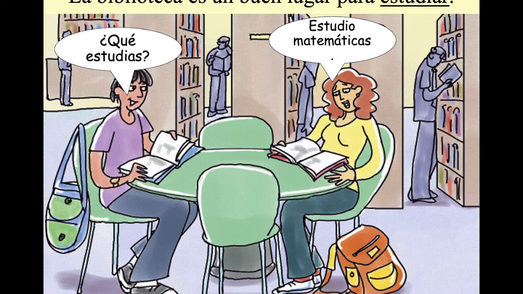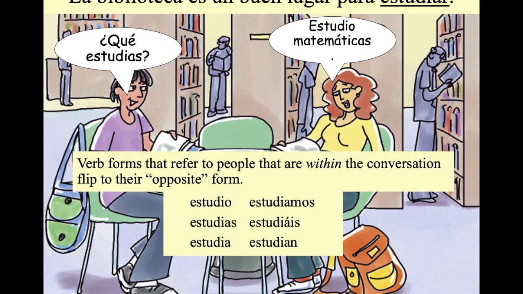La biblioteca es un buen lugar para estudiar. The library is a very good place to study. ¿Qué estudias? What are you studying? Estudio matemáticas. I'm studying math. Verb forms that refer to people that are within the conversation flip to their opposite form.